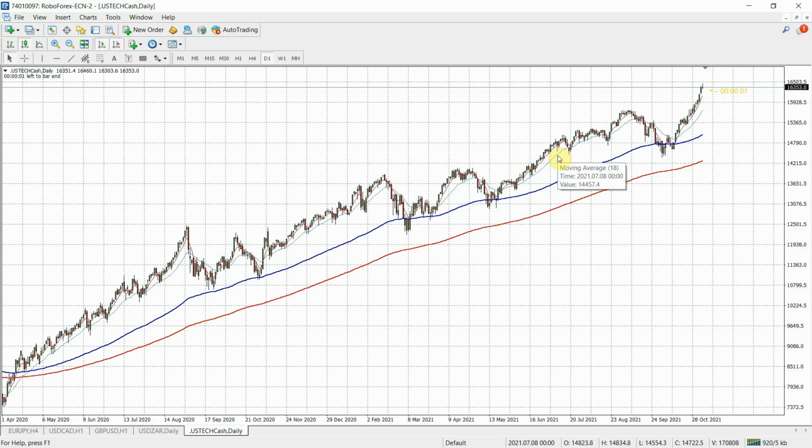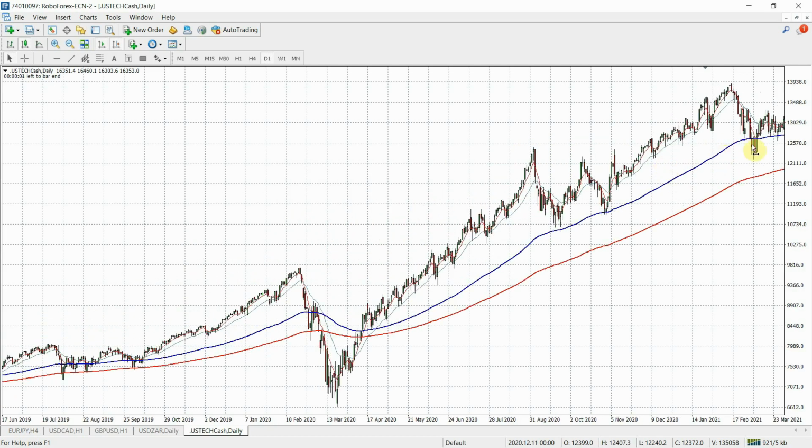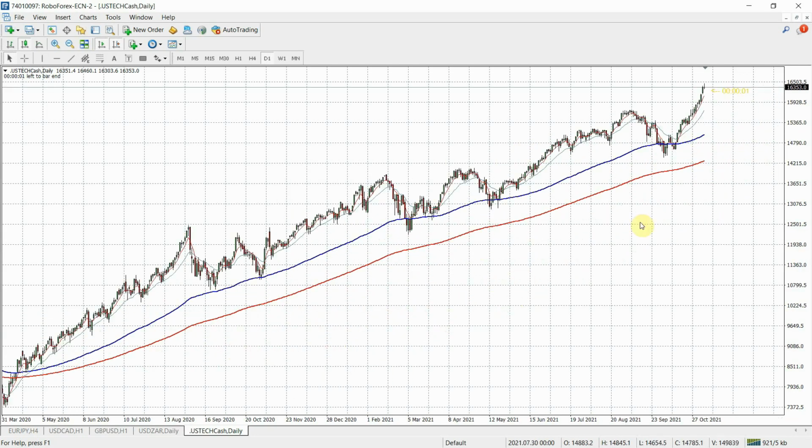So we have the 200 exponential, 50 smoothed, and then 18 exponential as well. The 6 is really, you could ignore it. But that's the setting we have here for the NAS 100. You see it has been pretty well respecting it for a long time. We had pretty nice buy entries that we announced here at this region and also at this region.